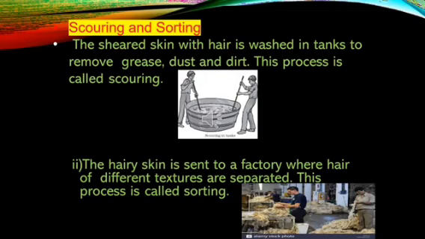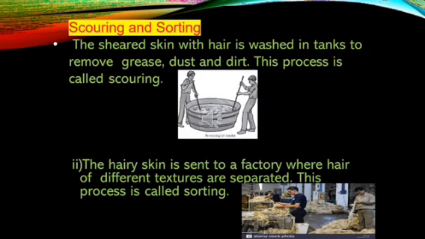Here what happens, the skin is sheared now. Once the skin is sheared, this sheared skin is washed. It has to be washed in huge tanks. It's put in huge tanks to remove all the grease, the dust and the dirt. So this process is called scouring. Now after the process of scouring, the next process will be sorting.